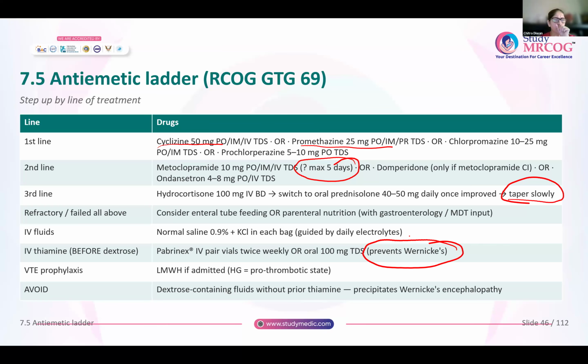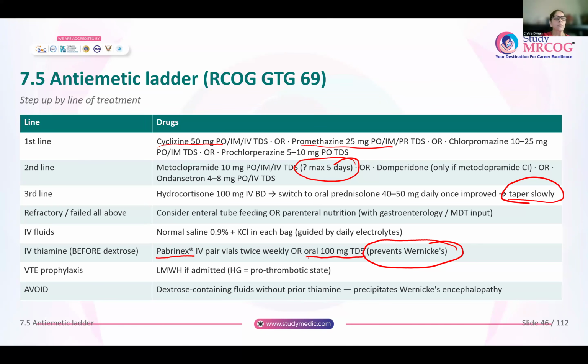So before giving 5% or 10% dextrose, you will either give oral 100 milligram TDS thiamine, or you will give injection Pabrinex. Only after thiamine supplementation has been done, then you will give dextrose. Any woman who is admitted for more than 3 days with hyperemesis gravidarum, low molecular weight heparin is indicated.